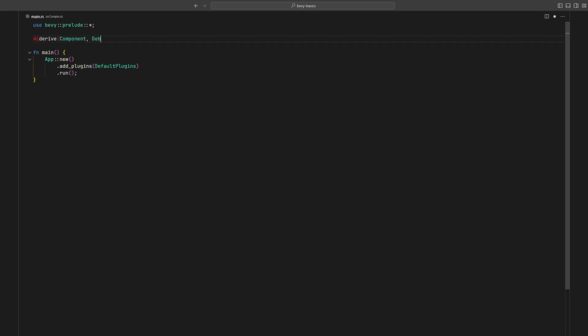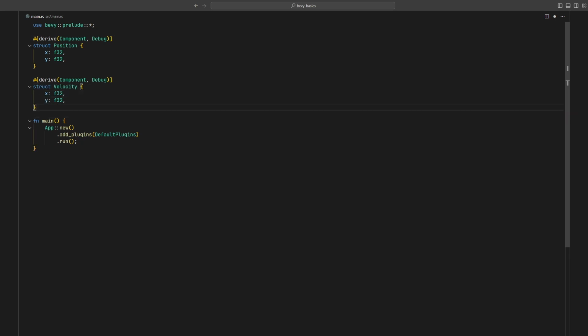Next, we're going to define two components, Position and Velocity, drawing inspiration from our earlier spaceship example. Using derive Component, Rust generates the necessary code to make a type a Bevy component, allowing integration with Bevy's ECS. This derive attribute makes the component creation process simple and defines the Component trait automatically, allowing you to focus on defining the data and not worrying about integrating it with Bevy's ECS storage. In Bevy, components are highly versatile and can be any data type, including enums, structs, and zero-sized marker types.